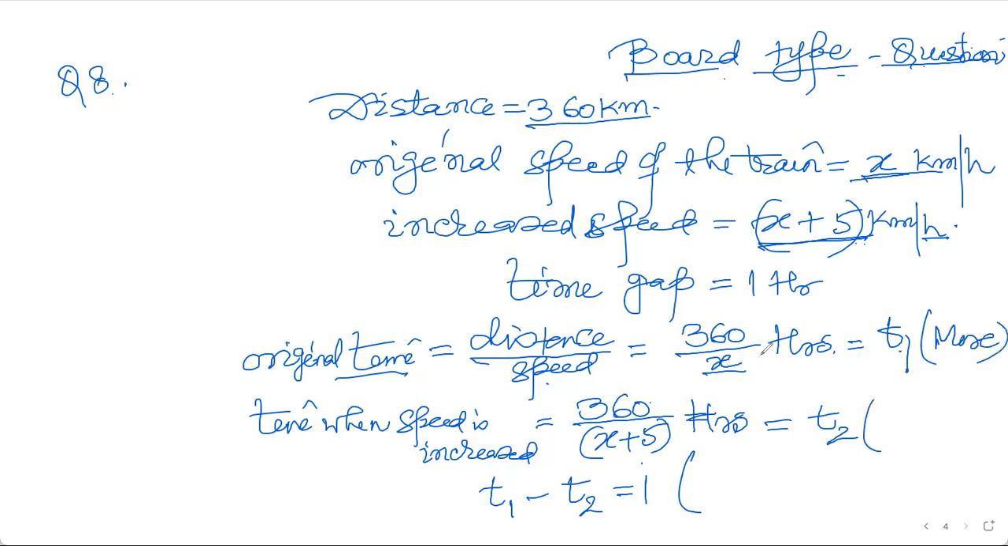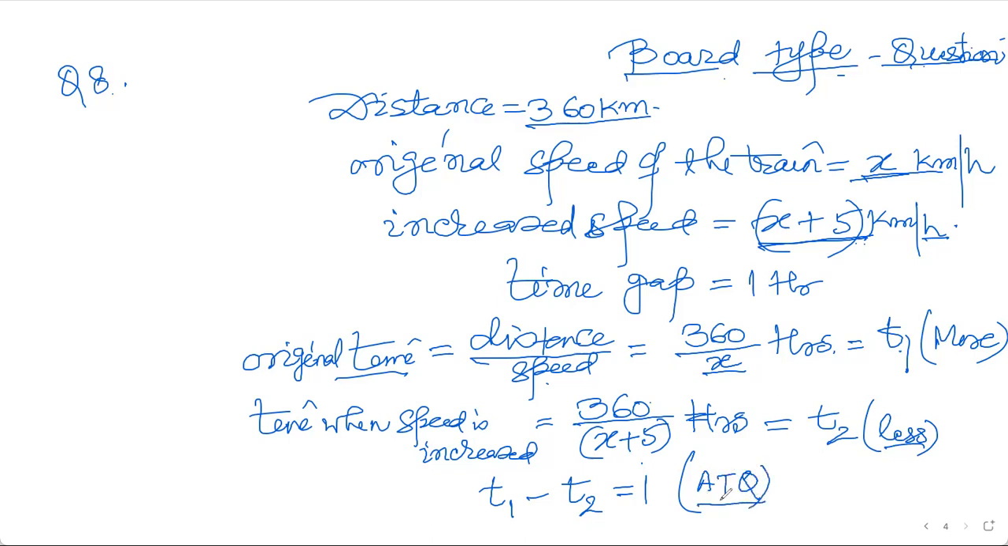In a fraction, if you increase the denominator, the fraction becomes less. Here it is x, and here 5 is added to the denominator. So this t2 will be less. Originally, you can know that if speed is faster, it will take less time. So t2 is less, t1 is more. More minus less is giving me 1 hour. So I'll write t1 minus t2 is 1 hour according to the question.